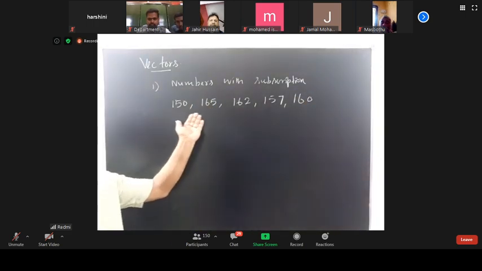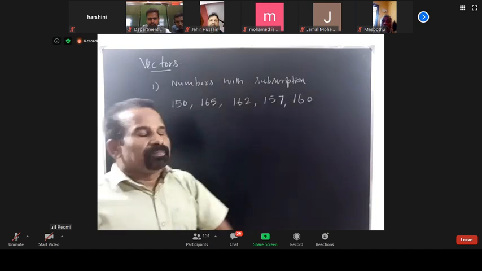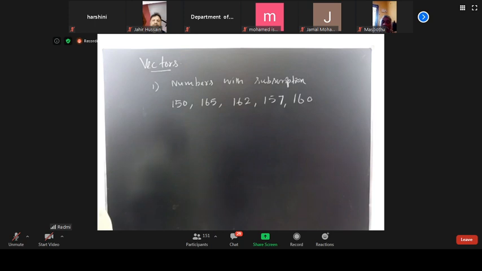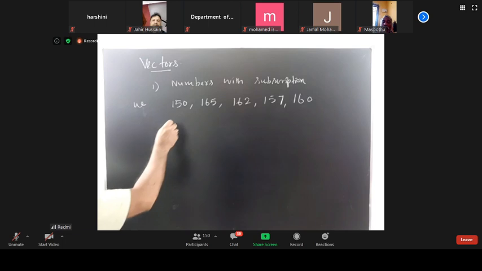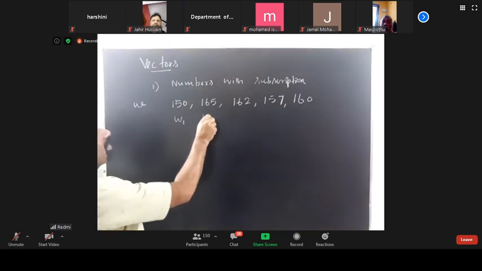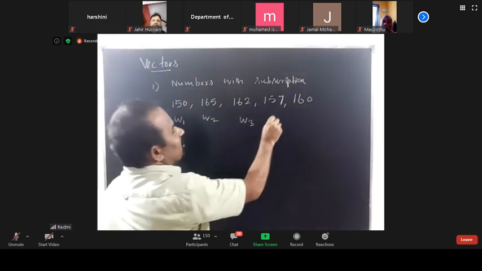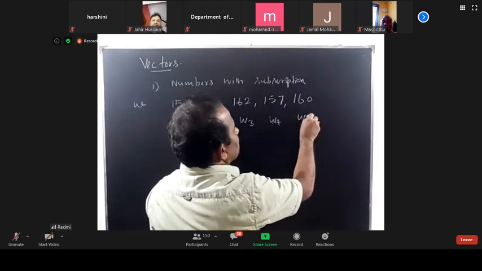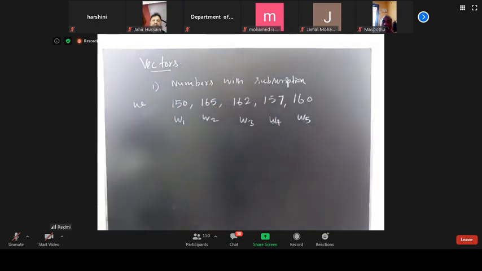Here, all the values are denoted by a single variable, W, weight, but with different subscripts.